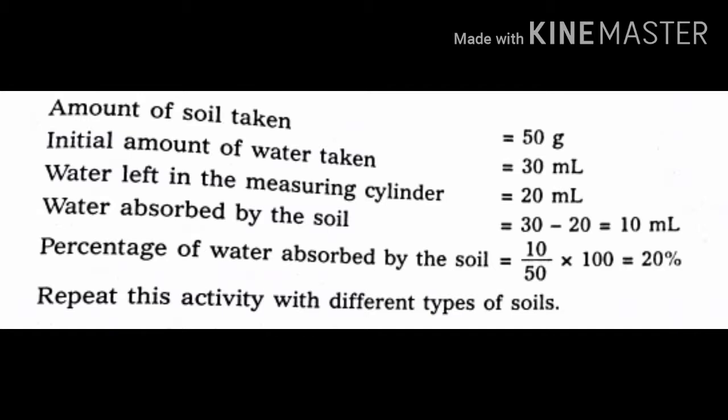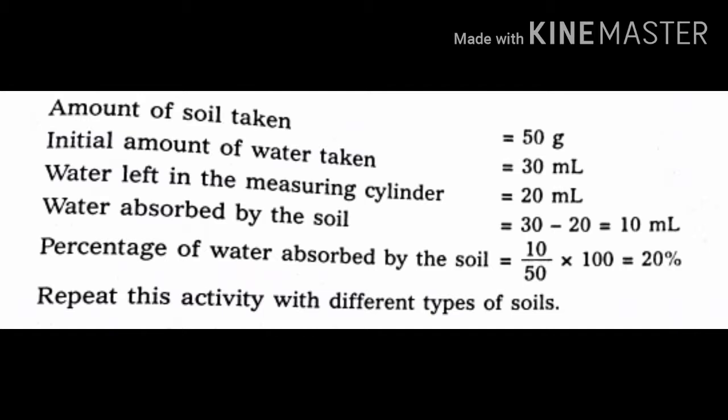Now we are going to calculate the percentage of water absorbed by the soil. How much water is absorbed by the soil? Yes, 10 ml, because 30 minus 20 is equal to 10.